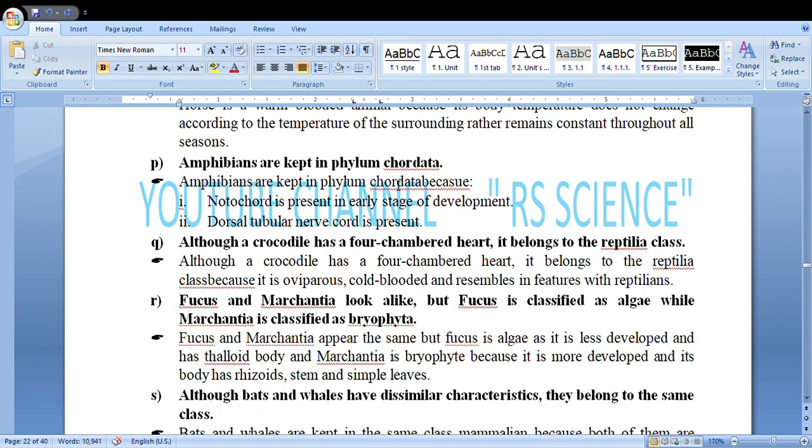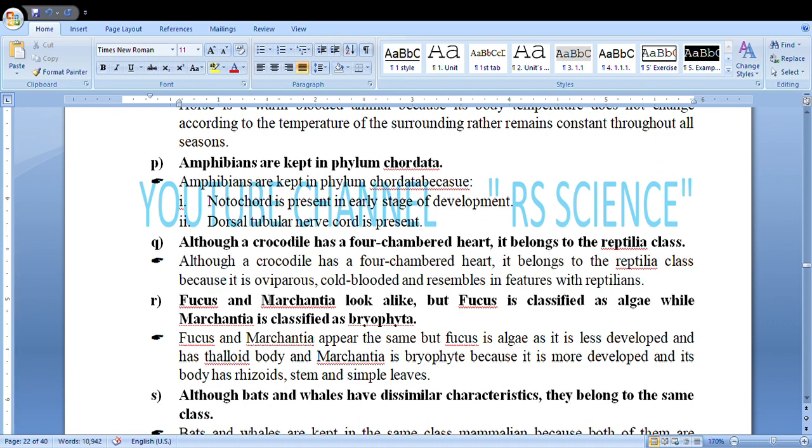Amphibians are kept in the phylum Chordata because they have a notochord and nerve cord in the embryonic development. Dorsal nerve cord is present. Although it has a four-chamber heart, it belongs to the reptilian class because it is oviparous, a cold-blooded animal, and resembles reptilians in feathers.